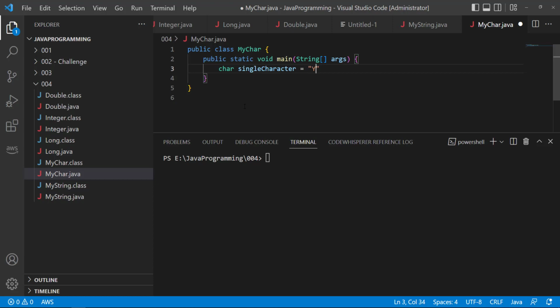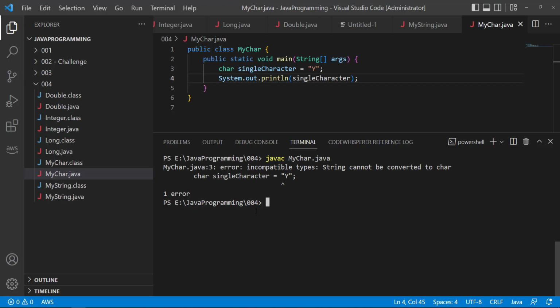Let's try the double quotation, followed by semicolon. So kahit ano ilagay nyo sa loob, perfectly fine. System.out.println. And then ilagay natin yung ating single character right here and then semicolon. Let's try to run this. Java MyChar.java. Oops, pansinin nyo, meron tayong error.